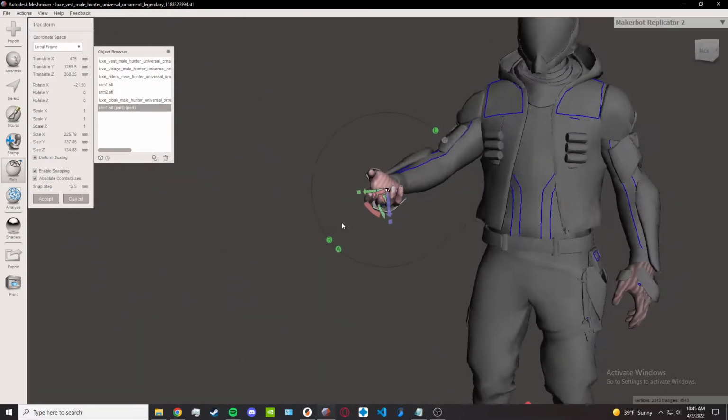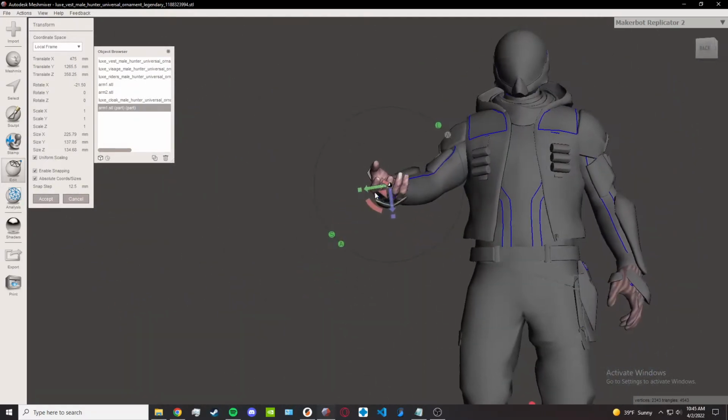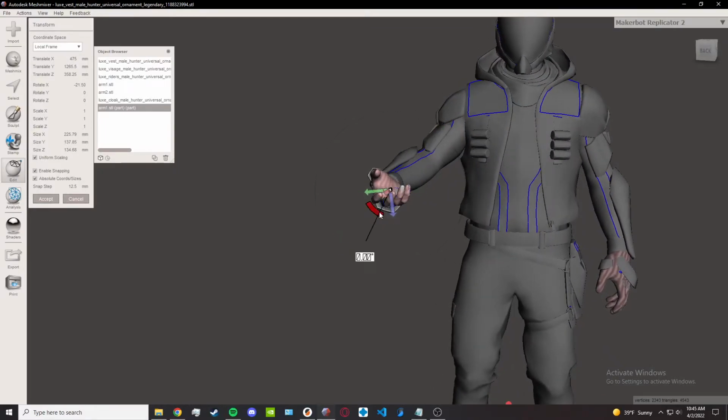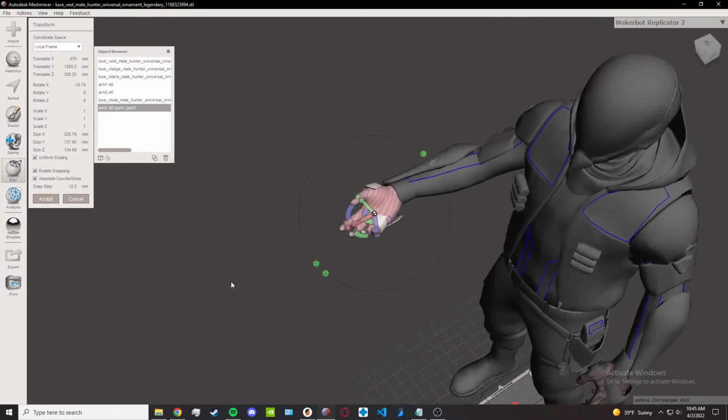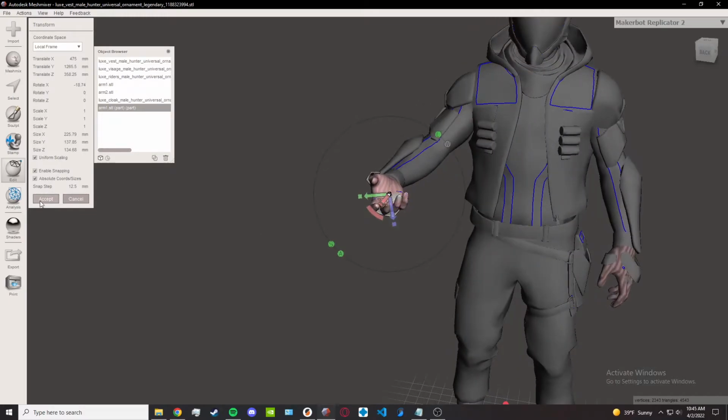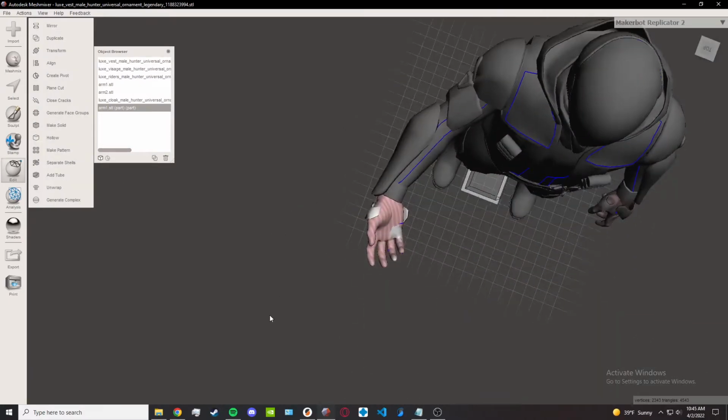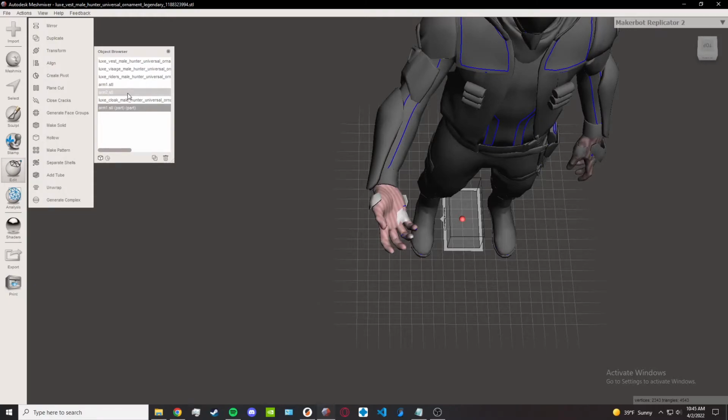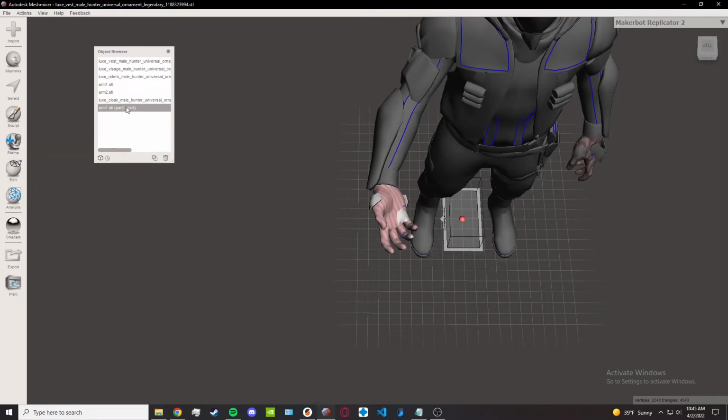That looks pretty realistic to me. Rotate a little bit. There we go. That looks nice. His arm does look a little funky. What we can do is we can then aim down.